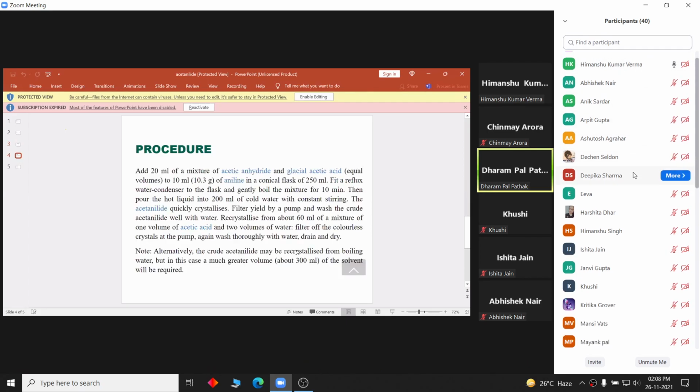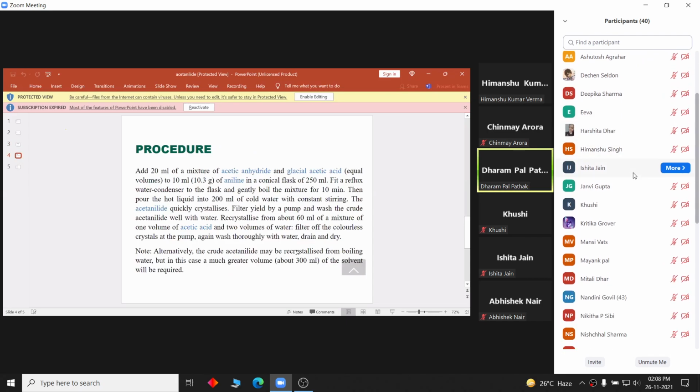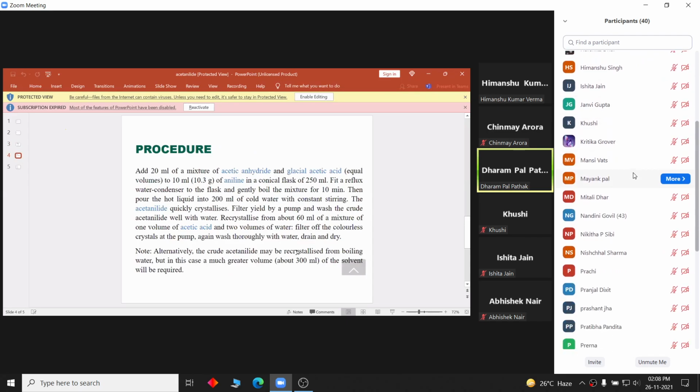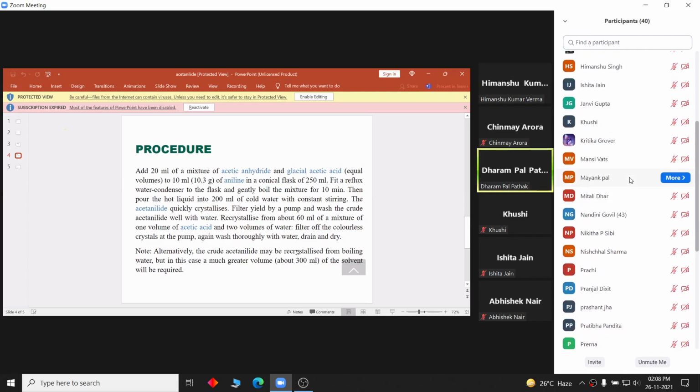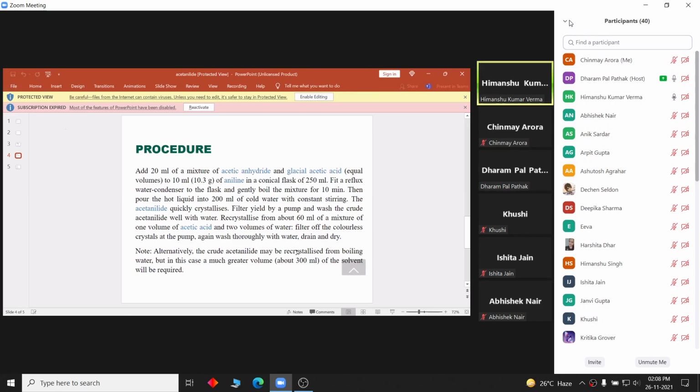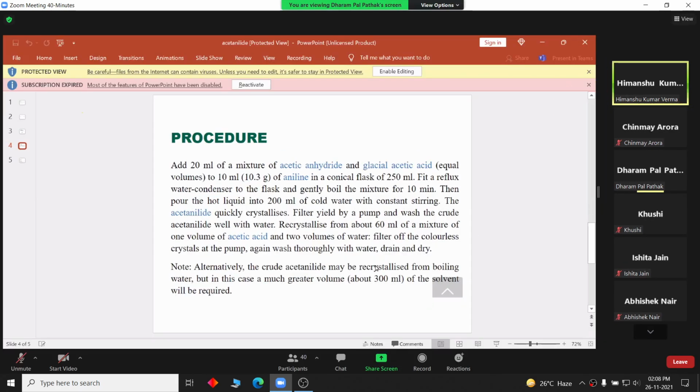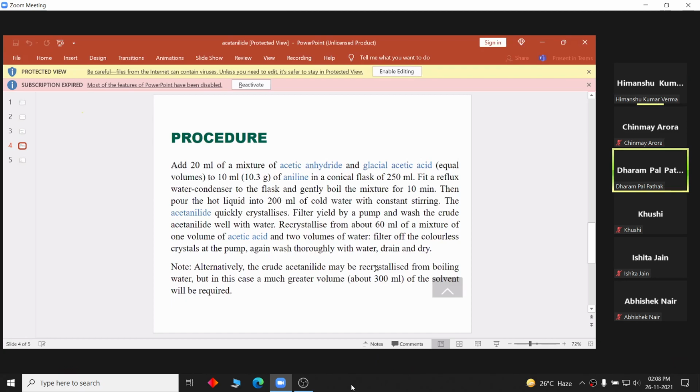Procedure. Add 20 ml of a mixture of acetic anhydride and glacial acetic acid, equal volume of acetic anhydride and glacial acetic acid, to 10 ml of aniline in a conical flask of 250 ml. Fit a reflux water condenser to the flask and gently boil the mixture for 10 minutes. Then pour the hot liquid into 200 ml of cold water with constant stirring.